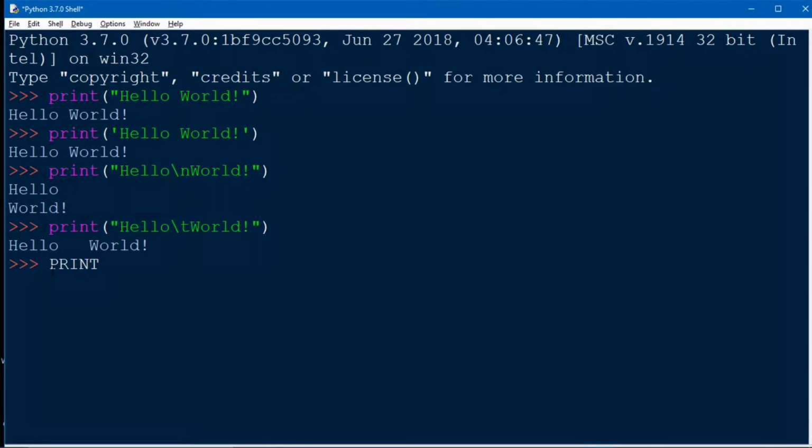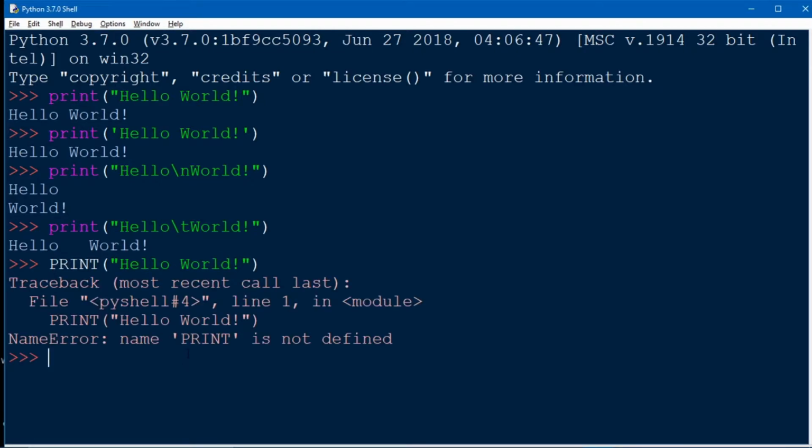Python is a case sensitive language. We can't write print in uppercase letters. It will give an error in my output. Let me show you. So see, we got an error in our output. So always use lowercase letters.